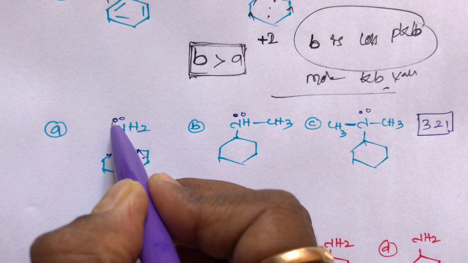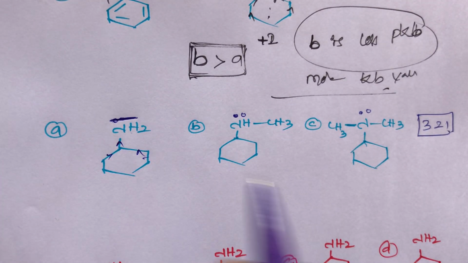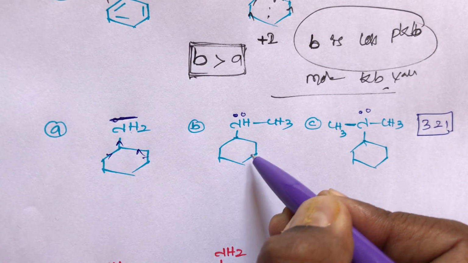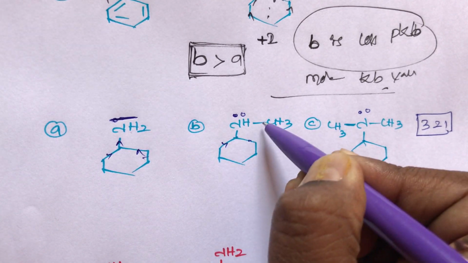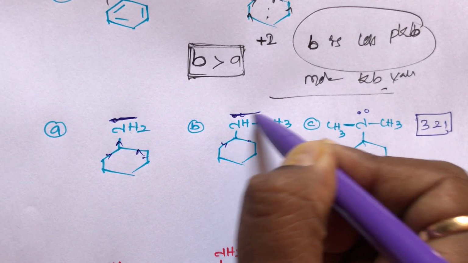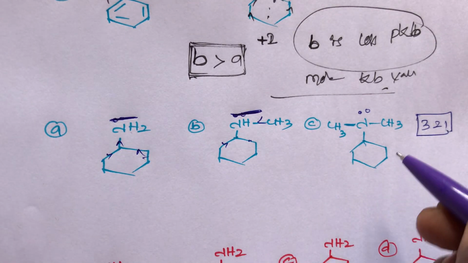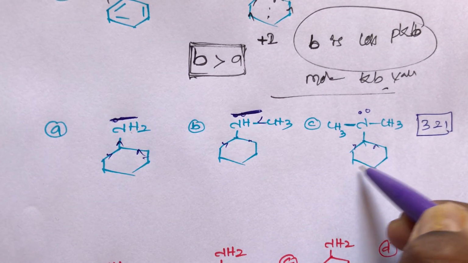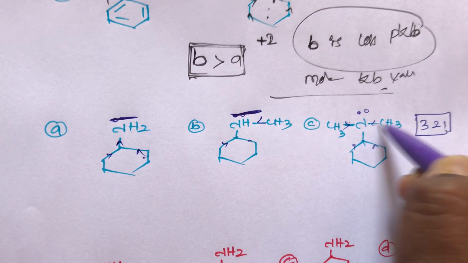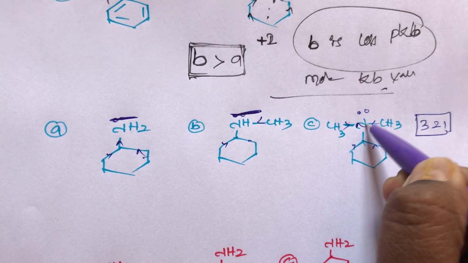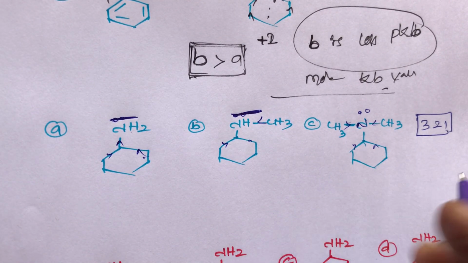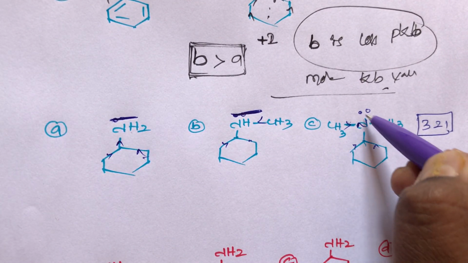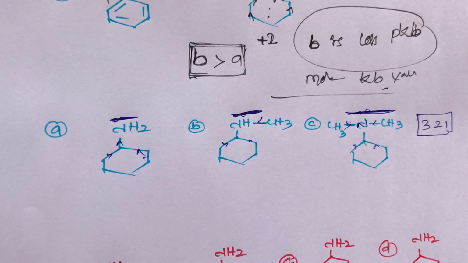Electron releasing group. So here electron density increases on nitrogen. In the first compound, B compound, one cyclic group is there, one methyl group is there, more electron density increases on nitrogen. And C compound has one cyclic group and two methyl groups, so total the tertiary amine. So here more basic strength means more electron density on nitrogen. So that is the reason.